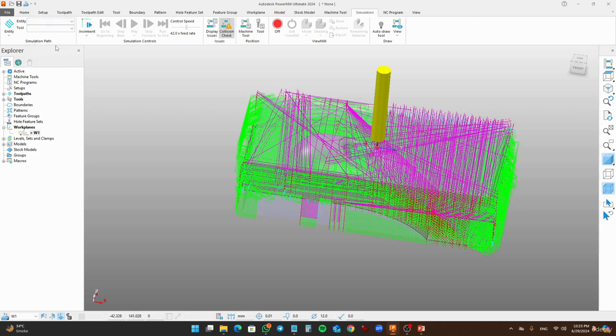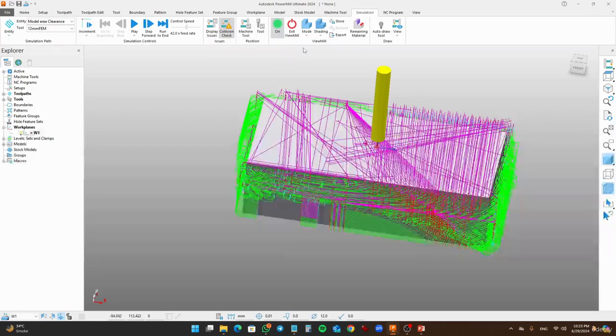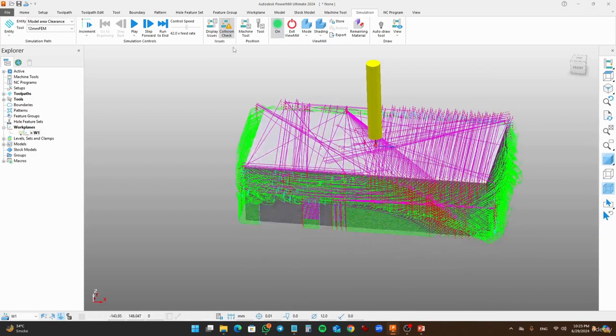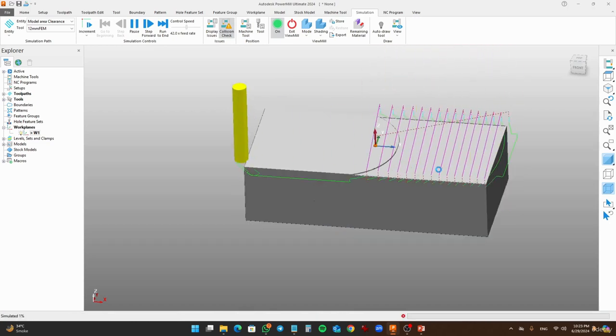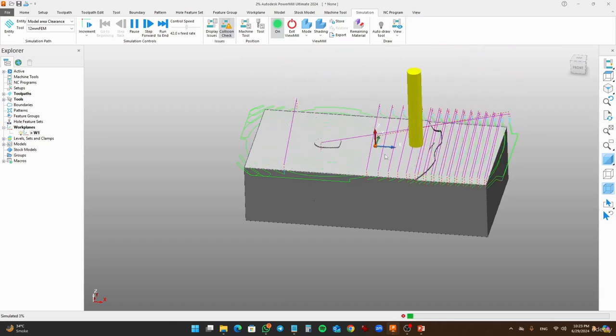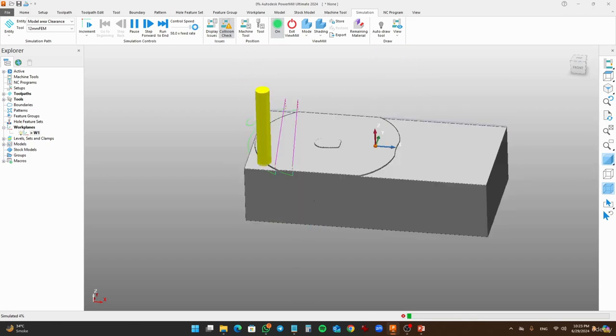Click on the model area clearance. Click on the view mill set. I'm just going to show you how it looks. Let's go and click play. And you'll see that it's taking a 1 millimeter step down to remove that material. You can take the speed control and make it high to speed up the process.